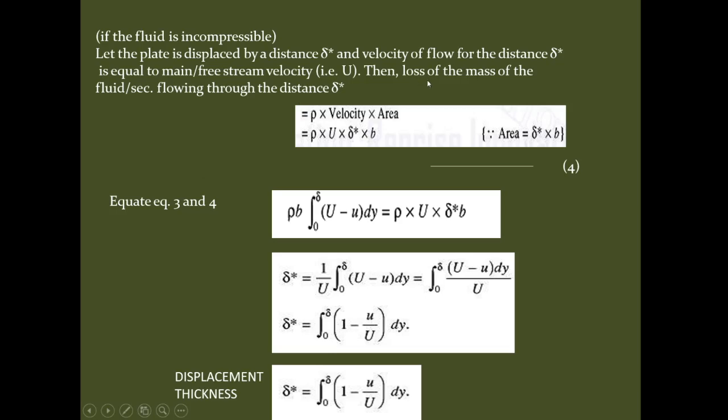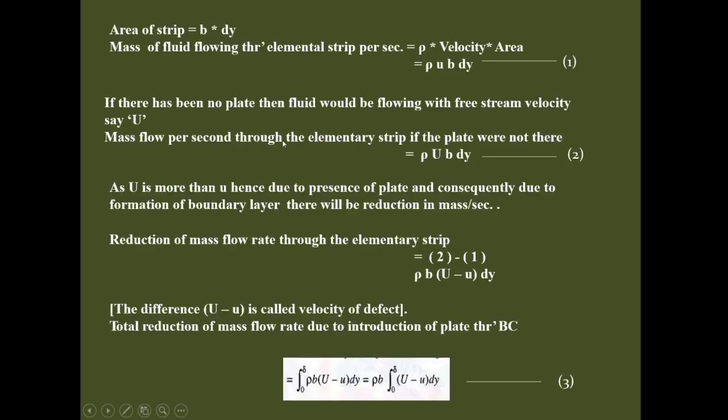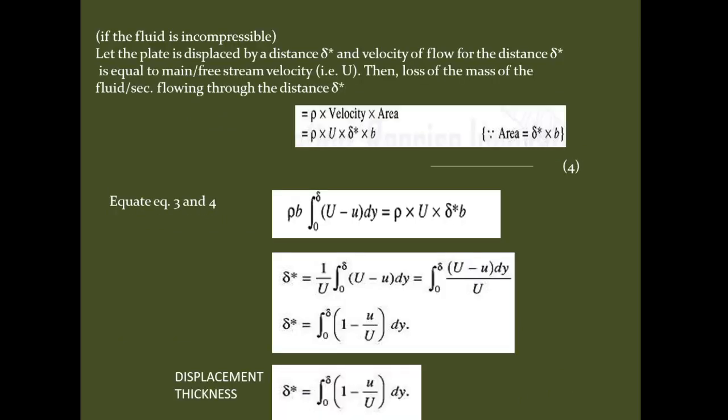This fourth equation is for the loss of mass of fluid per second, and the third equation also gives the reduction of mass of flow per second. So equating 3 and 4, we get the expression for the displacement thickness: delta star is equal to integration from 0 to delta of (1 minus small u divided by capital U) dy, where small u is the velocity of the fluid flowing through the elemental stream and capital U is the velocity of the free stream fluid.